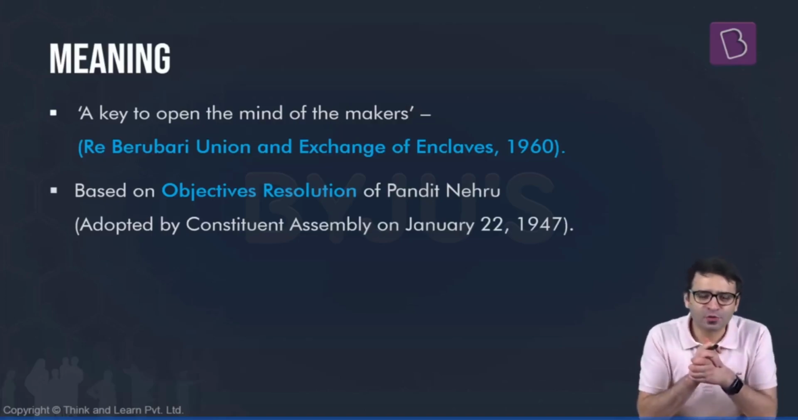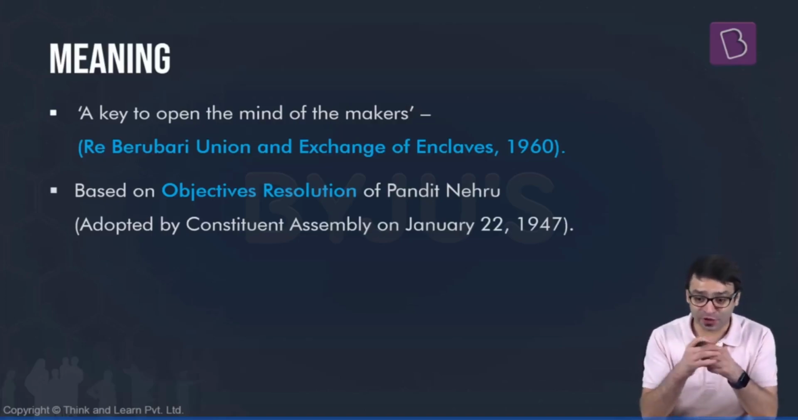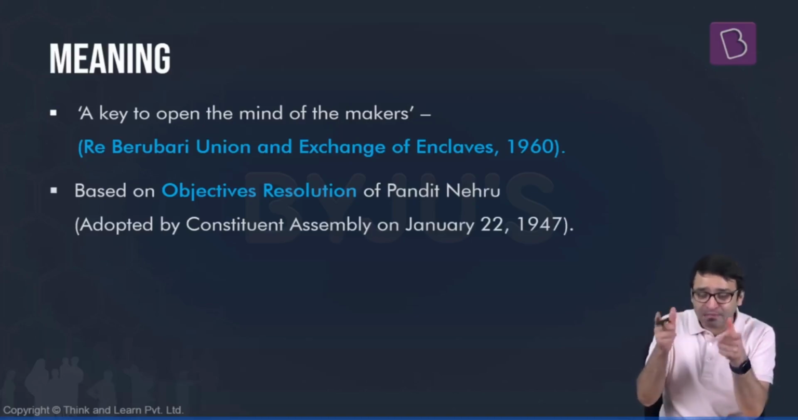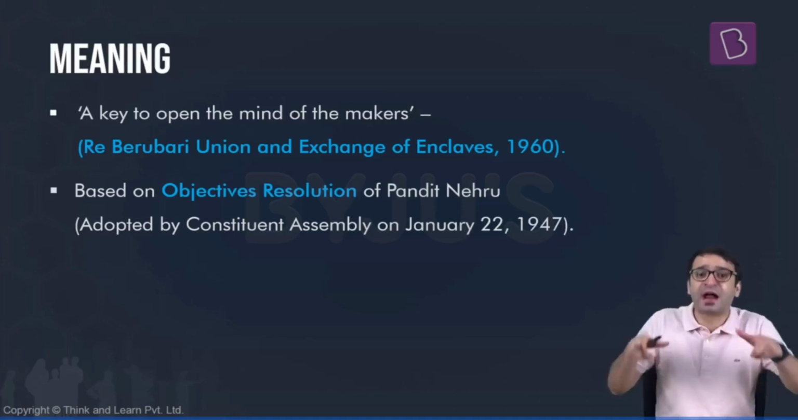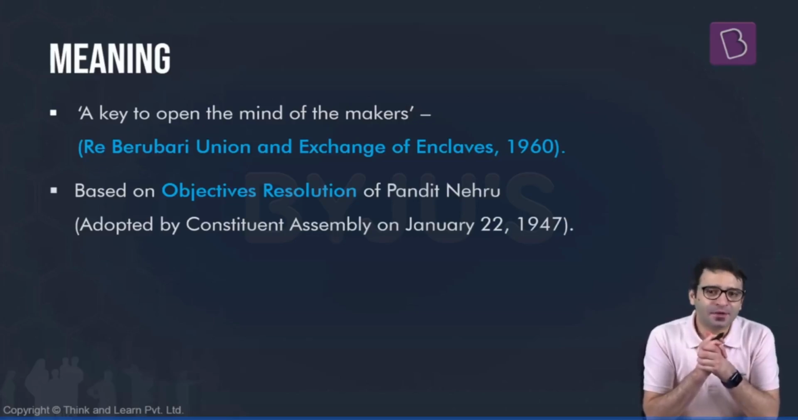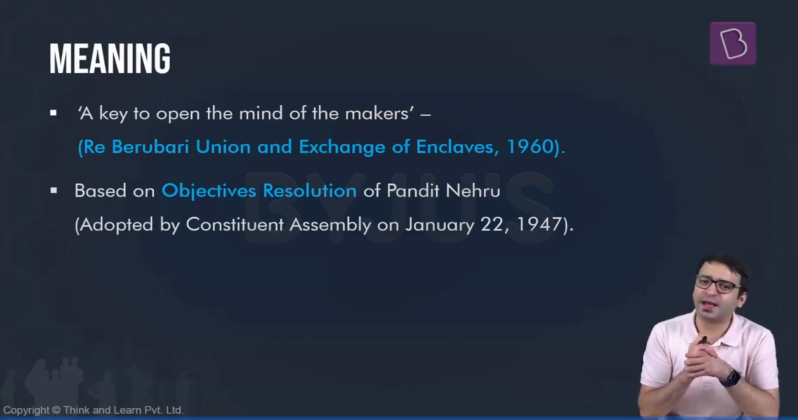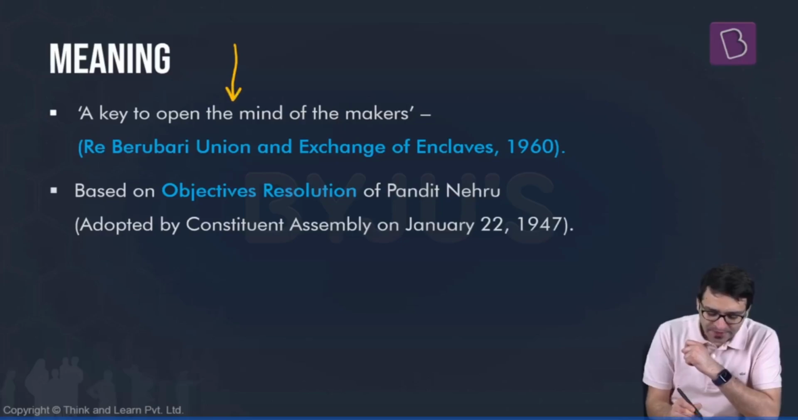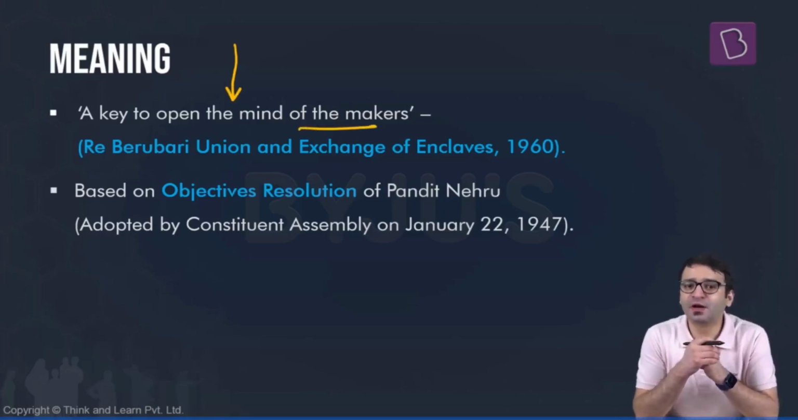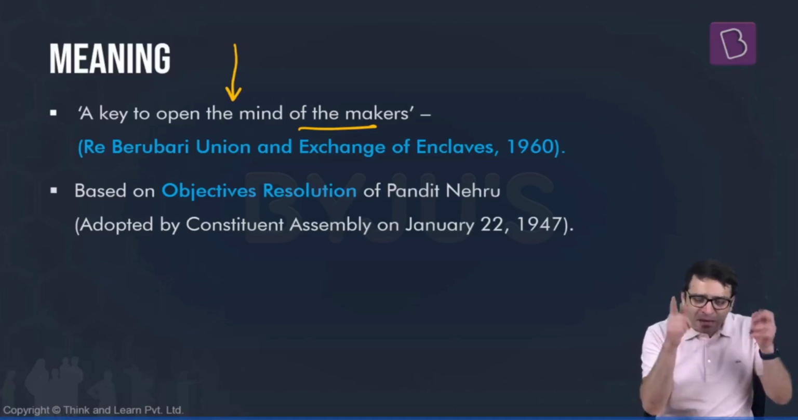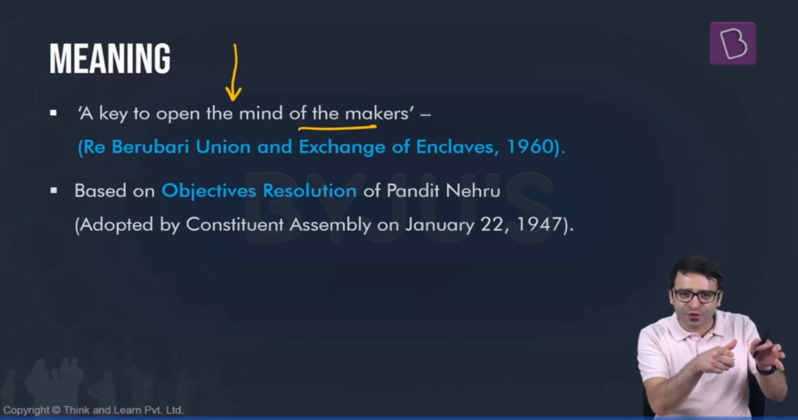This is a question which was once asked in your prelims examination. Which part of the Constitution gives us an idea about the minds and thoughts of those who drafted the Constitution? And that part is the Preamble. Because in 1960, in the Berubari Union case, the Supreme Court said the Preamble can be used to open the minds of the makers of our Constitution. Preamble is like a key to unlock the minds of those who drafted our Constitution.